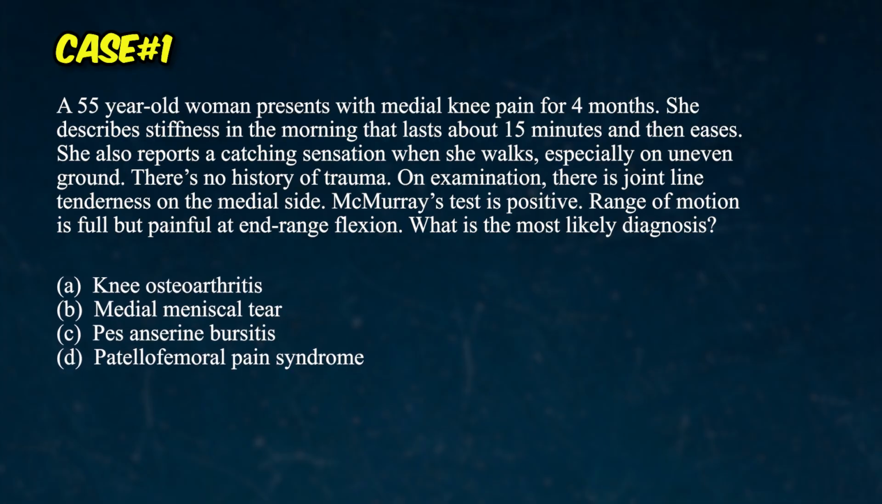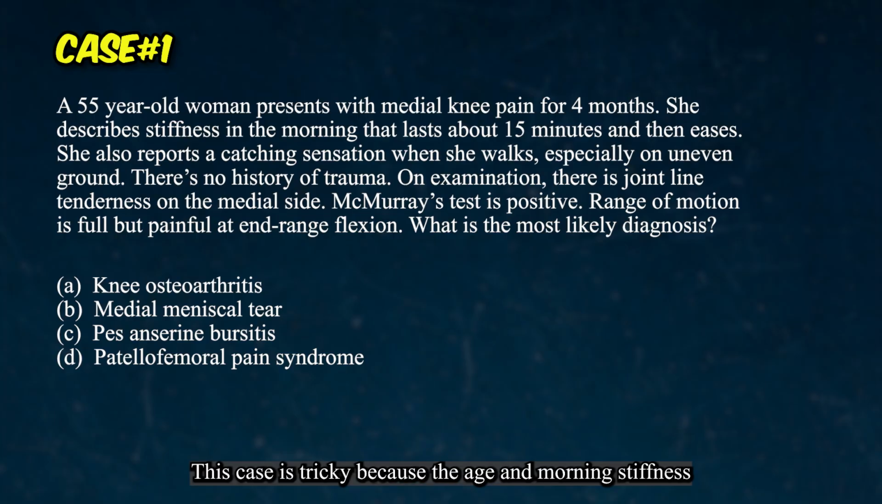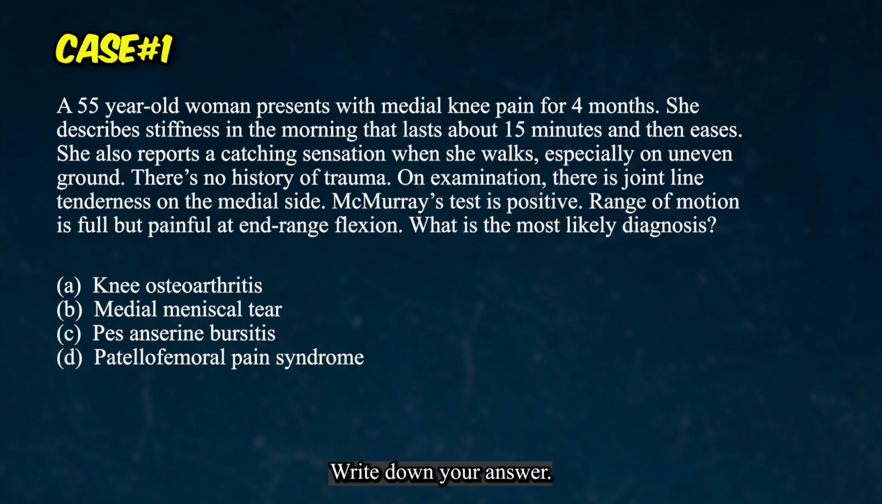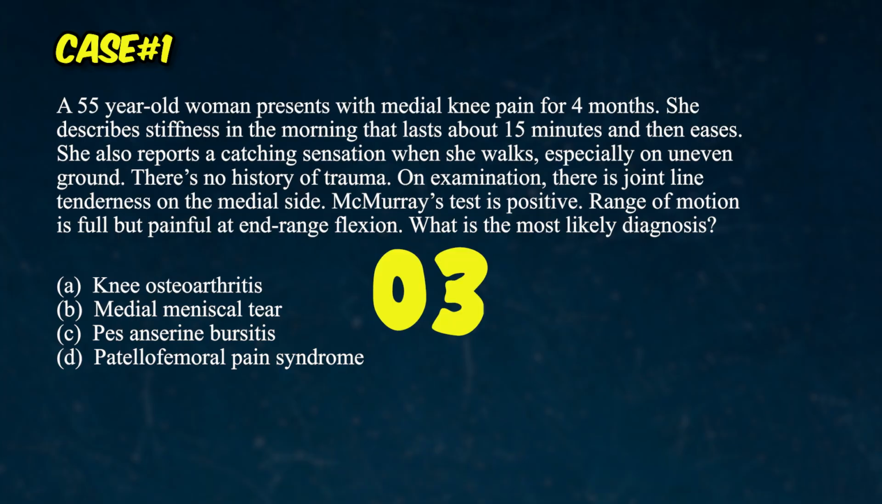Option A, knee osteoarthritis. Option B, medial meniscal tear. Option C, pes anserine bursitis. Option D, patellofemoral pain syndrome. Pause the video. This case is tricky because the age and morning stiffness might point you one way, but the examination points another. Write down your answer. Press play when you are ready.